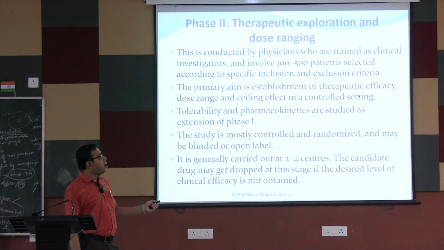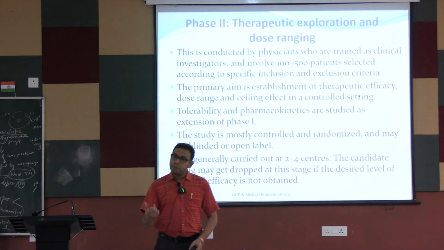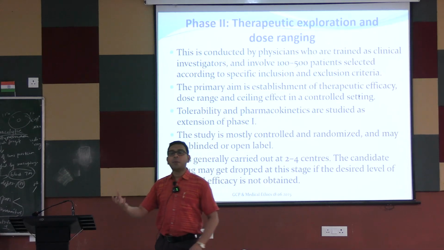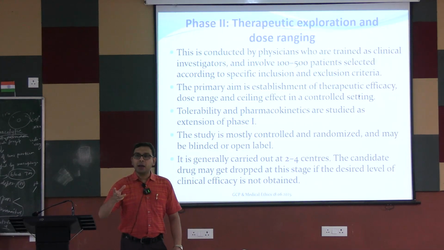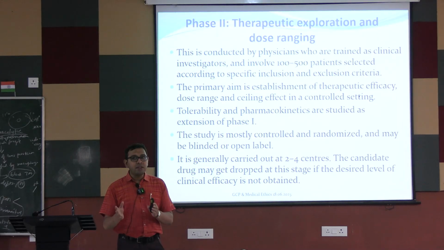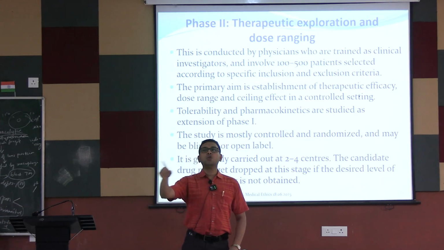Tolerability and pharmacokinetic data are studied as an extension of phase 1. Now we are studying tolerability and pharmacokinetic data in diseased individuals, and we are comparing whether there is any change in the pharmacokinetics from the healthy ones to the diseased ones.